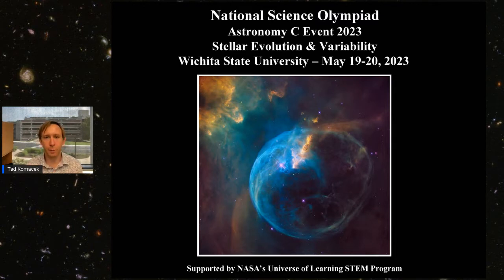Our Astronomy 2023 event will focus on the topic of stellar evolution and stellar variability. And the 2023 National Tournament, which is very exciting, will be back on site at Wichita State University on May 19th and 20th of 2023. So get excited. We'll be back in person for Science Olympiad in 2022 and 2023.